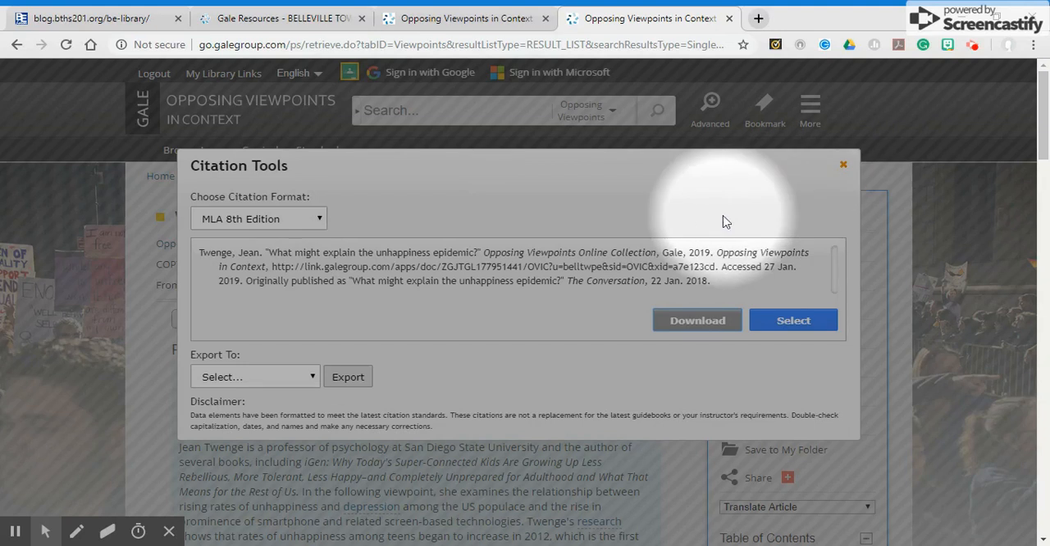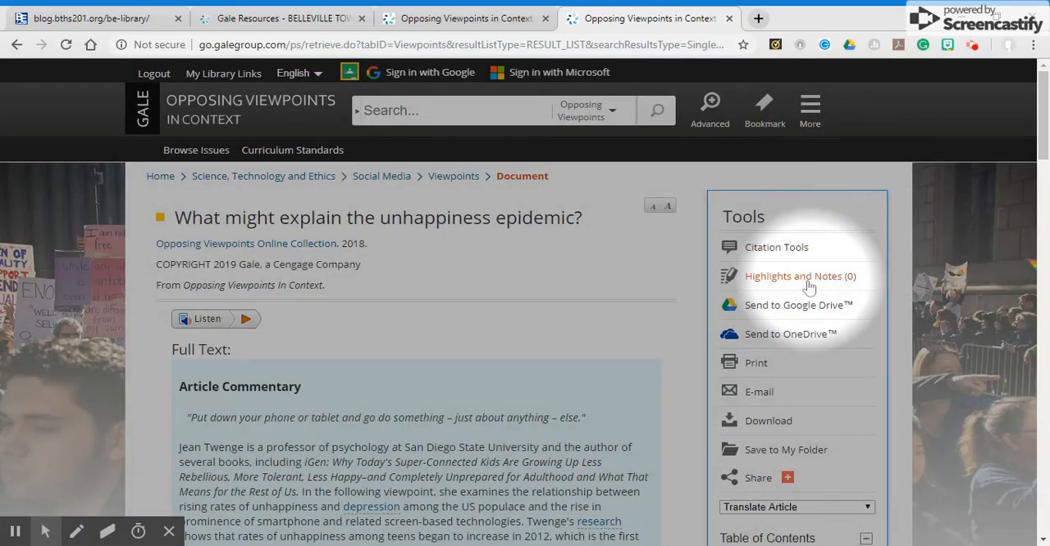Hence, whenever you are doing Gale database research notes, all you have to do is copy and paste this in. It will also give you options for other ones as well. For instance, APA and Chicago style are also available for you. Just stick with the 8th edition MLA because that's what we'll be using for class. So awesomeness, right? The second one is going to be highlights and notes. This is actually also a really good thing to use.